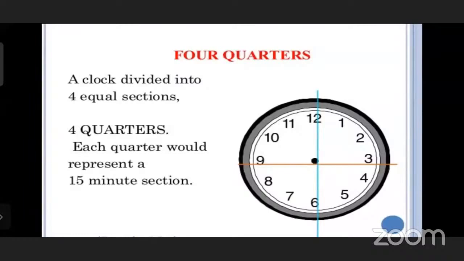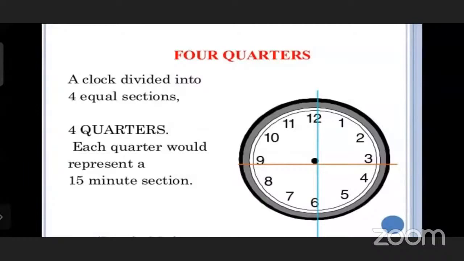12 to 3 is 15 minutes, 3 to 6 is 15 minutes, 6 to 9 is 15 minutes, and 9 to 12 is 15 minutes. Means 15 plus 15 is 30, 30 plus 15 is 45, and 45 plus 15 is 60. The total minutes in a watch is 60. One round of the minute hand is 60 minutes.